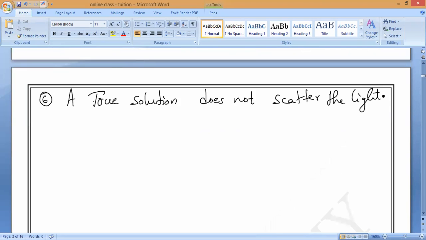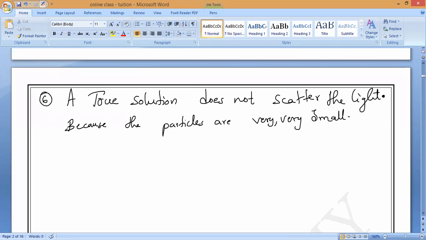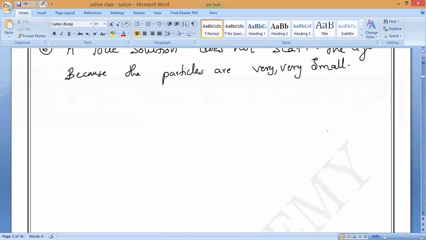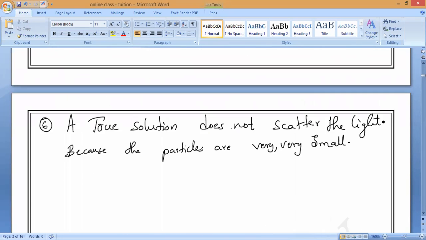Understand, Sai? Please write it: because the particles are very small. That is the reason. So this is all about the 6 properties.